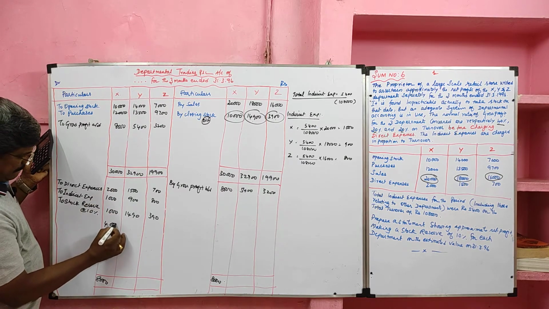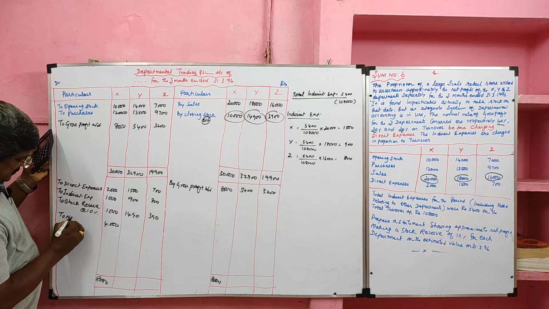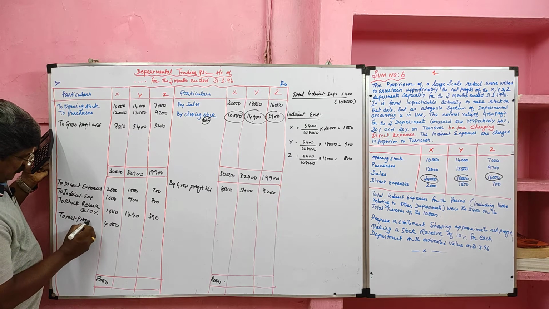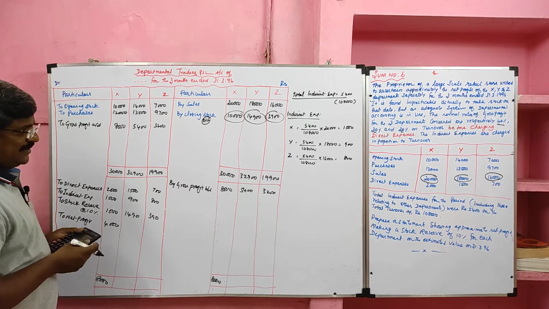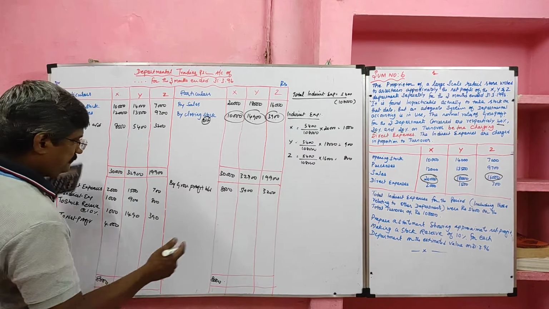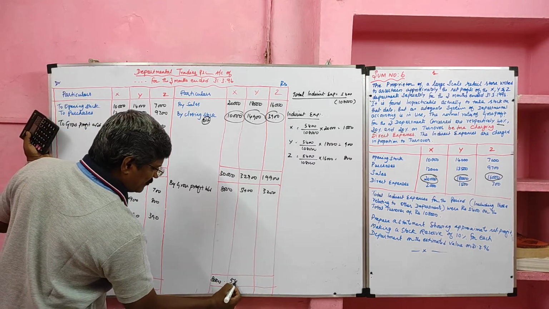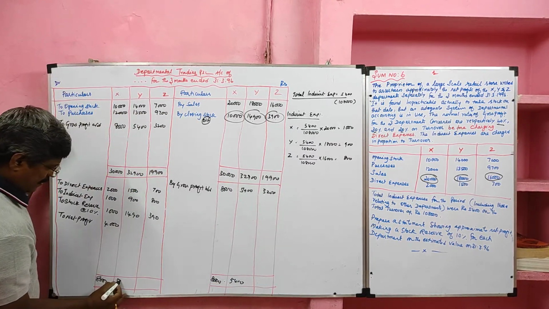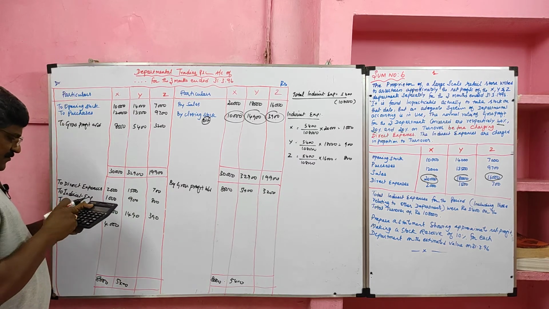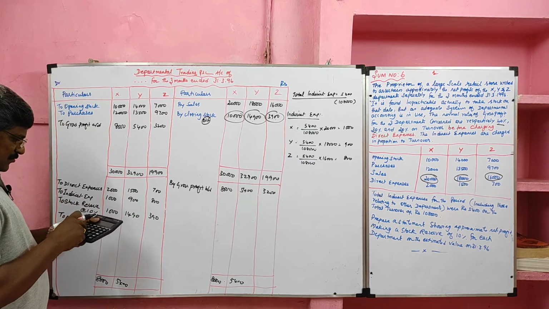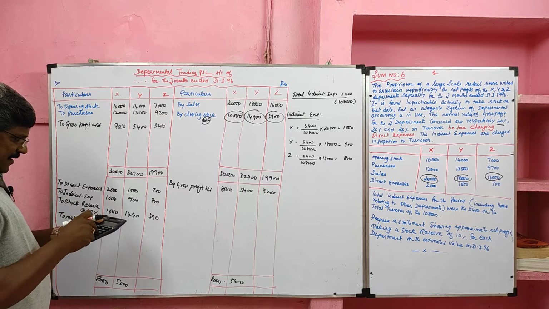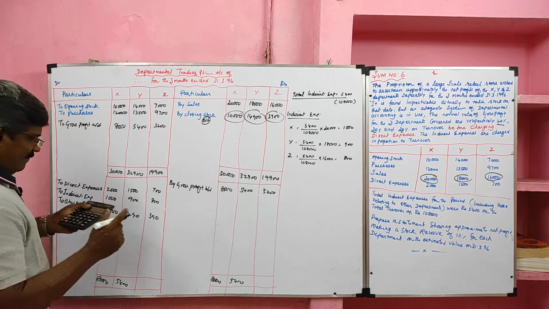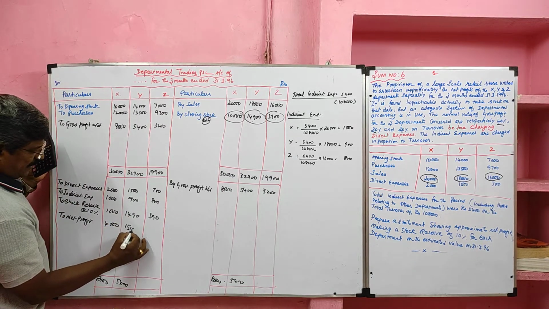So our net profit is 4,000 in case of department X. For department Y, credit side value 5,400 total value. Deduct 5,400 minus 1,500 minus 900 minus 1,490, we'll get 1,510.